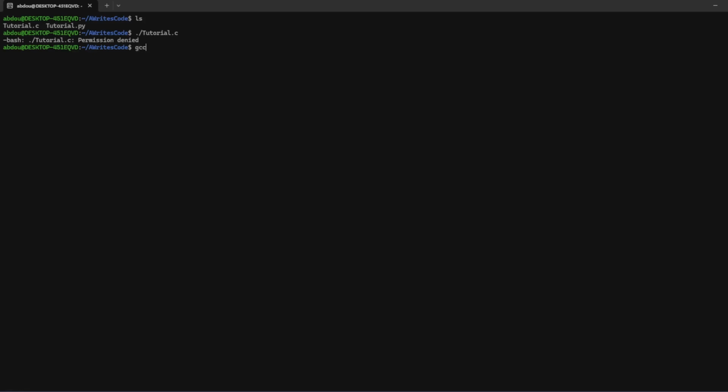Instead, we have to use our GCC compiler, and we give the name as an argument. Now, nothing happened, but if we check ls, we have this new a.out file, and if we were to call it, well, nothing happens because nothing happens in our program, but that's actually running the program.